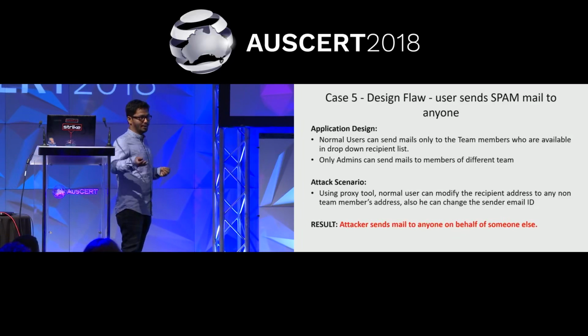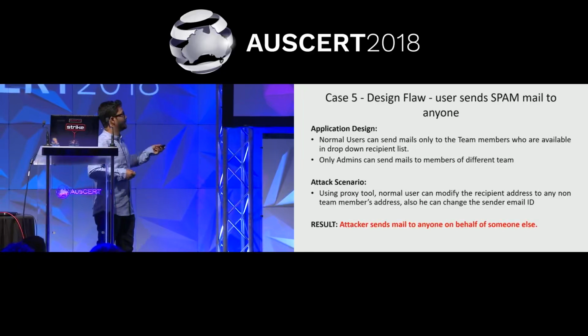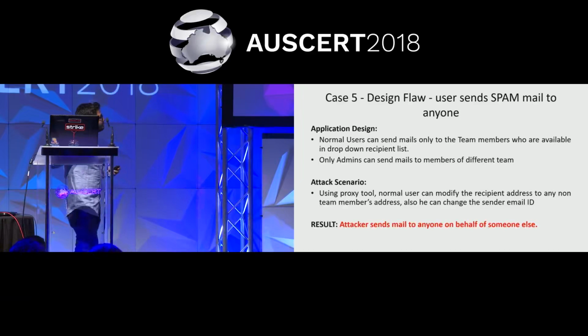He can impersonate any user like abc@gmail.com, and the mail goes to the victim as coming from abc, so the victim thinks it is coming from another person, where the attacker is different. In such impersonation cases, you also have to check outgoing mails. It should not be on the user side. It has to be checked on the server side. The request goes to the server, and then it has to check whether this user belongs to this group or not, and who he is intended to send the messages to.